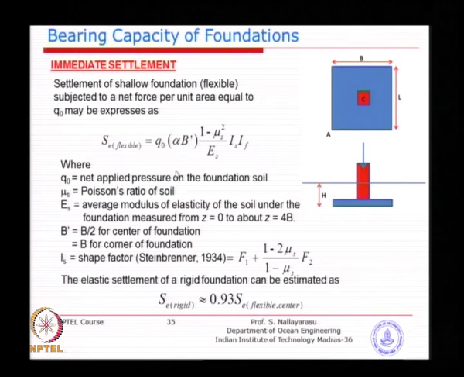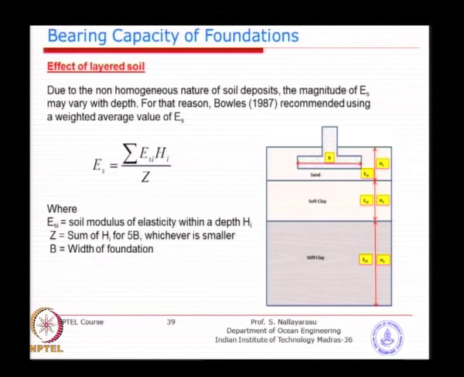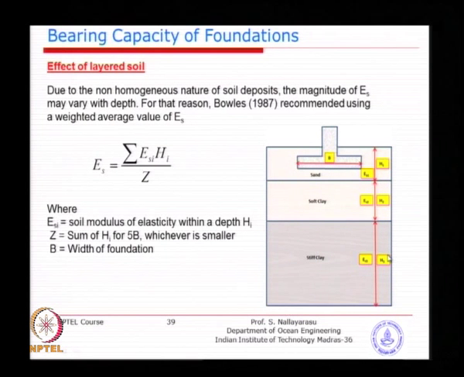So, the main matter is the elastic modulus. Now, if you have a realistic soil, normally you do not have a single layered soil in any type of bearing stratum, you will have multi layered soil. So, what we normally need to do is try and find an average, like what was proposed by Bowles as early as the 1980s, where you can find a weighted average with the layer thicknesses available, H1, H2, H3, and then take each layer's modulus of elasticity and find the weighted average.